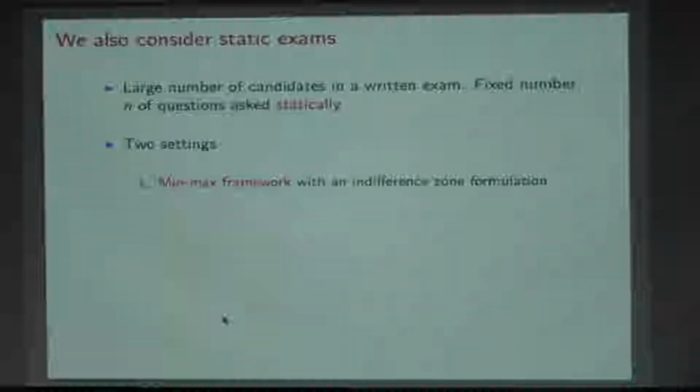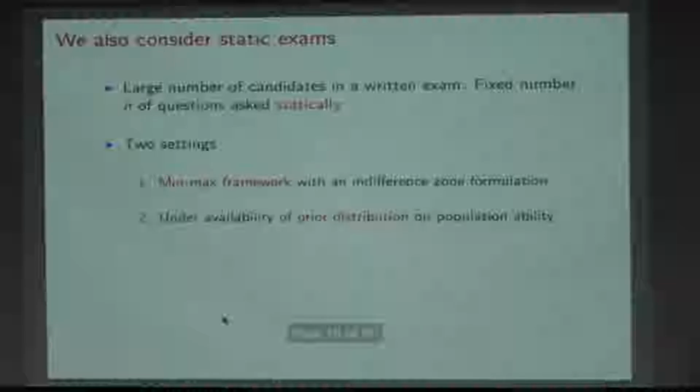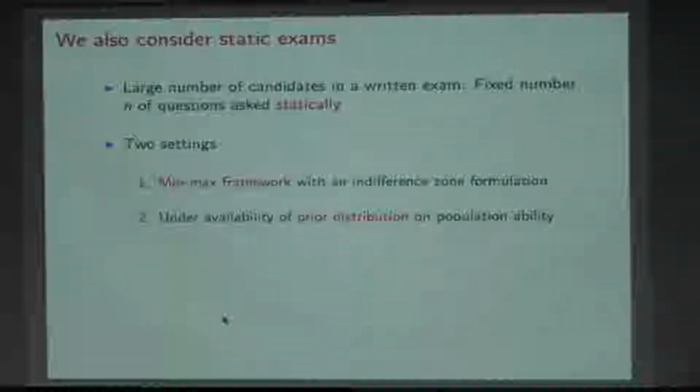In that formulation, how do we devise questions? And the second is under availability of prior distribution on population ability. So suppose from historical data, we have sheets of data on GATE examination. We have a sense of how the ability is distributed, or question, etc. So with that distribution available to us, how do we set these questions up?